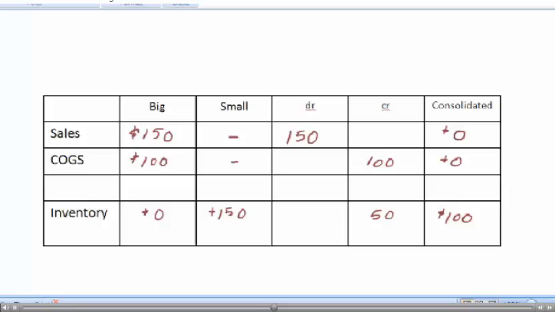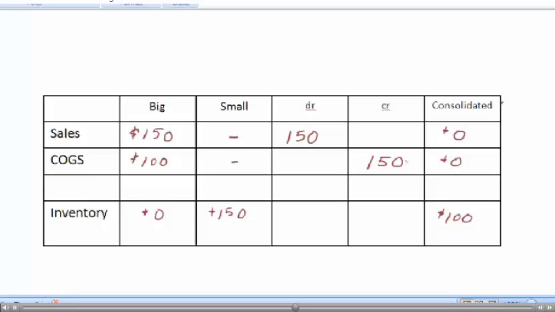What the authors of your textbook are going to do is break this into 2 separate entries. The first entry, they're going to say, so let's get rid of the sales. So they'll debit sales for 150 and credit cost of goods sold for 150. You might say, that's a problem because that's going to make cost of goods sold go negative. You're right, but they're going to fix that with a separate adjustment.